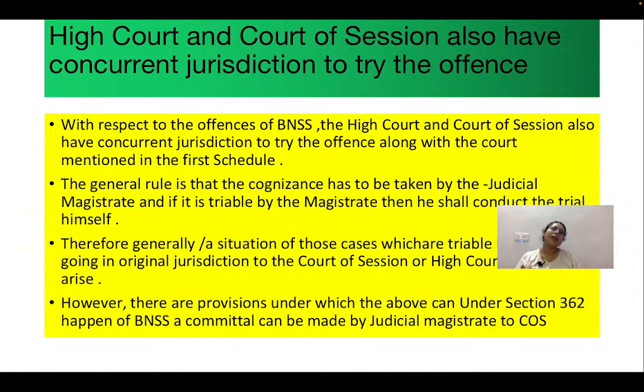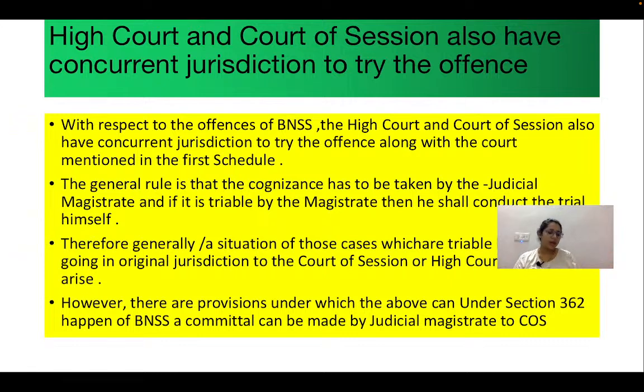Now, if you read Section 21 of the BNSS, it talks about which courts, according to the BNSS or any other law, are competent to try particular offenses. I have slides of Section 21 as well; I will talk about that section afterwards.